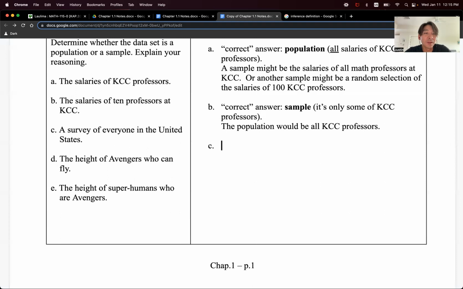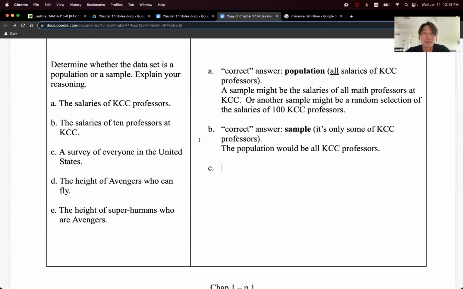Okay, letter C, a survey of everyone in the United States. Again, coming back to technicality here, the data should actually be the survey results.